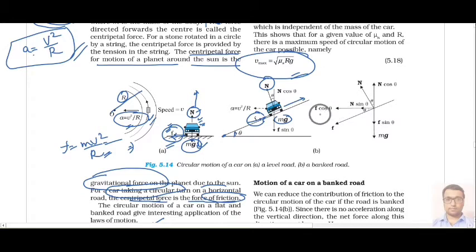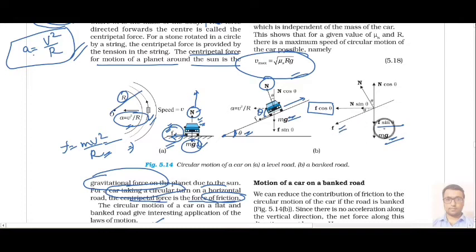After that we can make its components in the x and y directions. The mg force is already in the y direction, so we will leave it as it is, but this static friction force will be resolved into two components. One is along the vertical direction, that is f sin theta, and one is along the horizontal direction, that is f cos theta. By alternate interior angles, this angle is theta, then this will also be equal to theta.